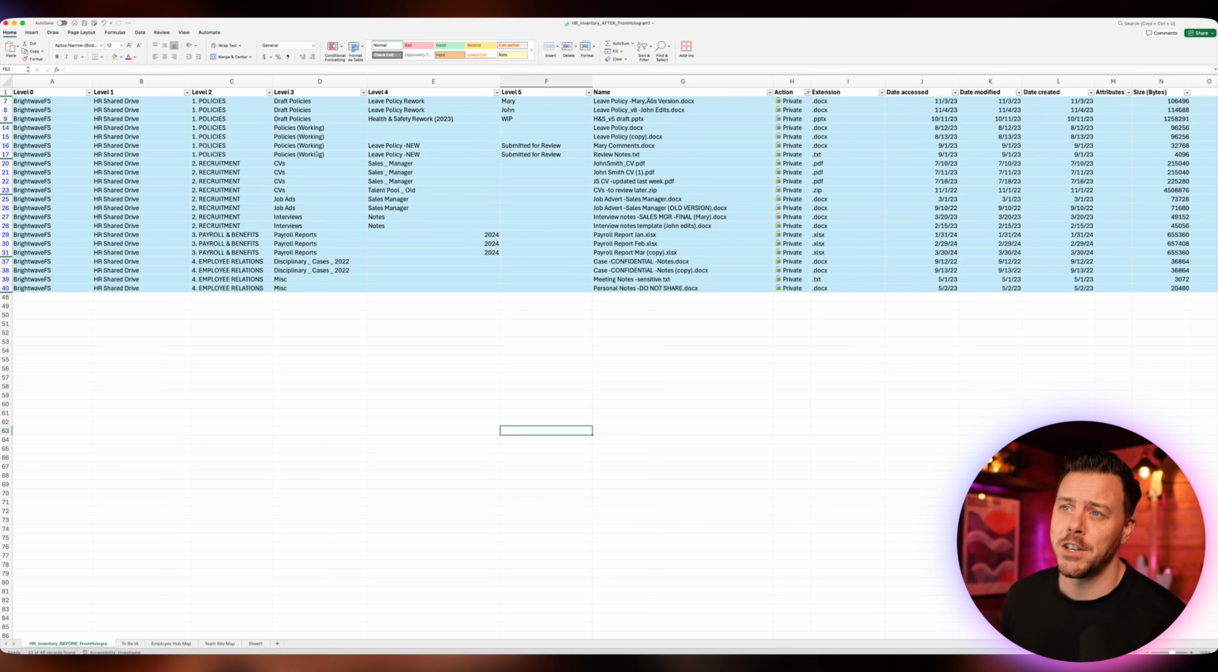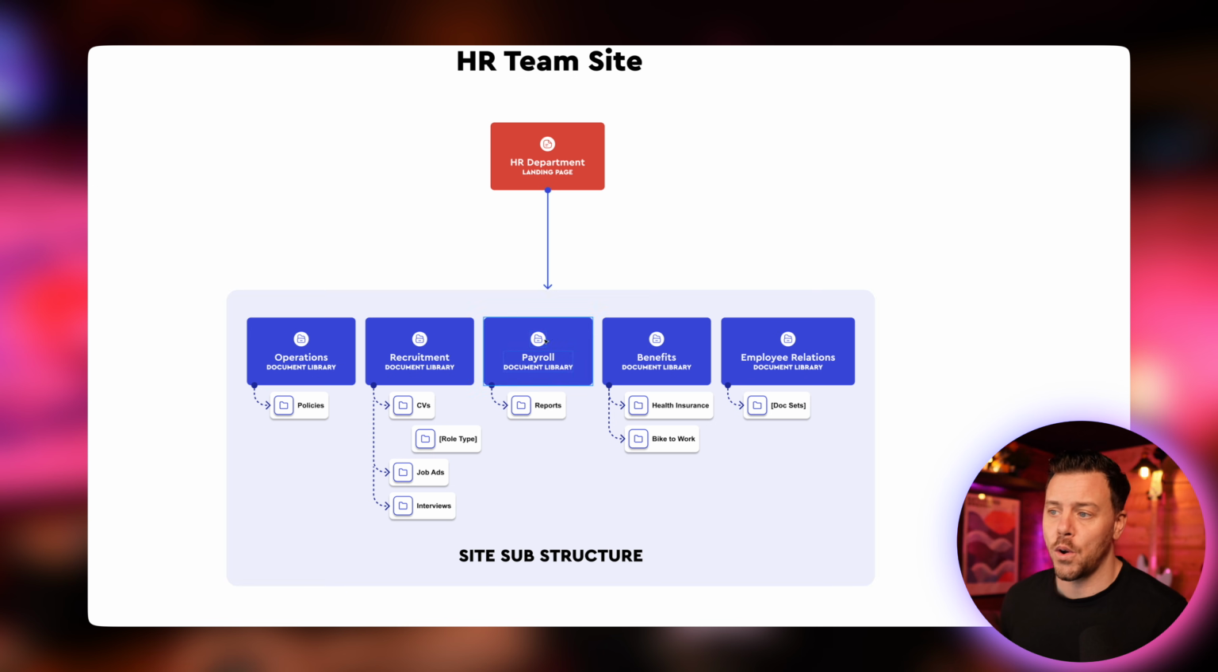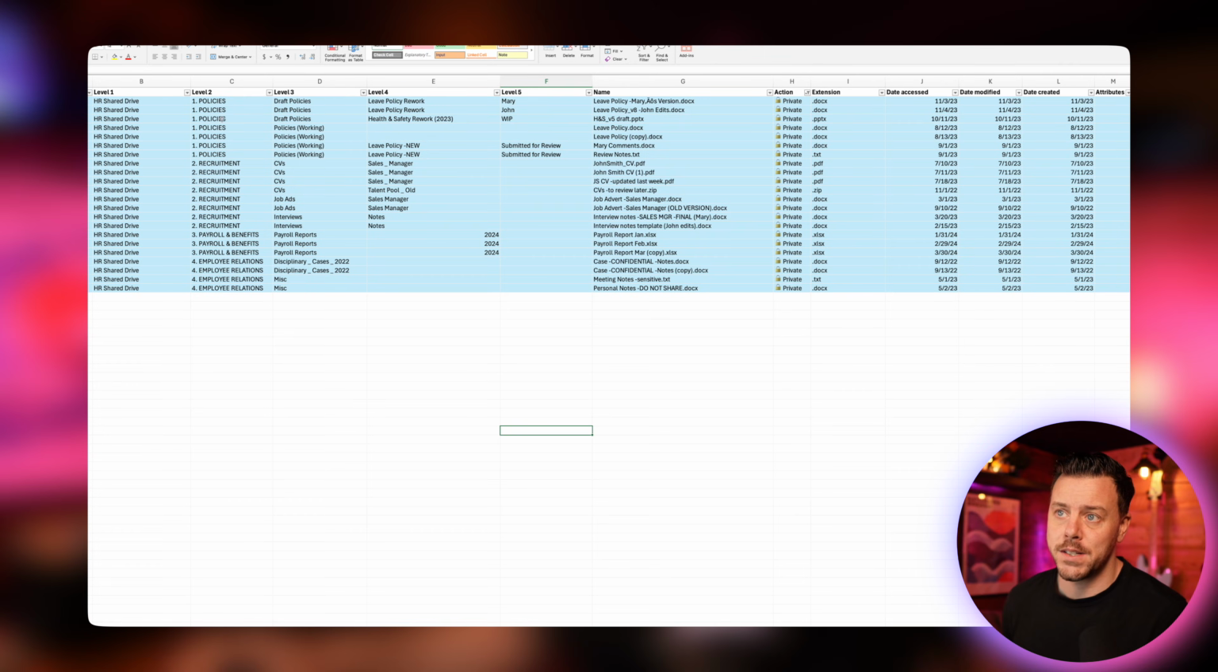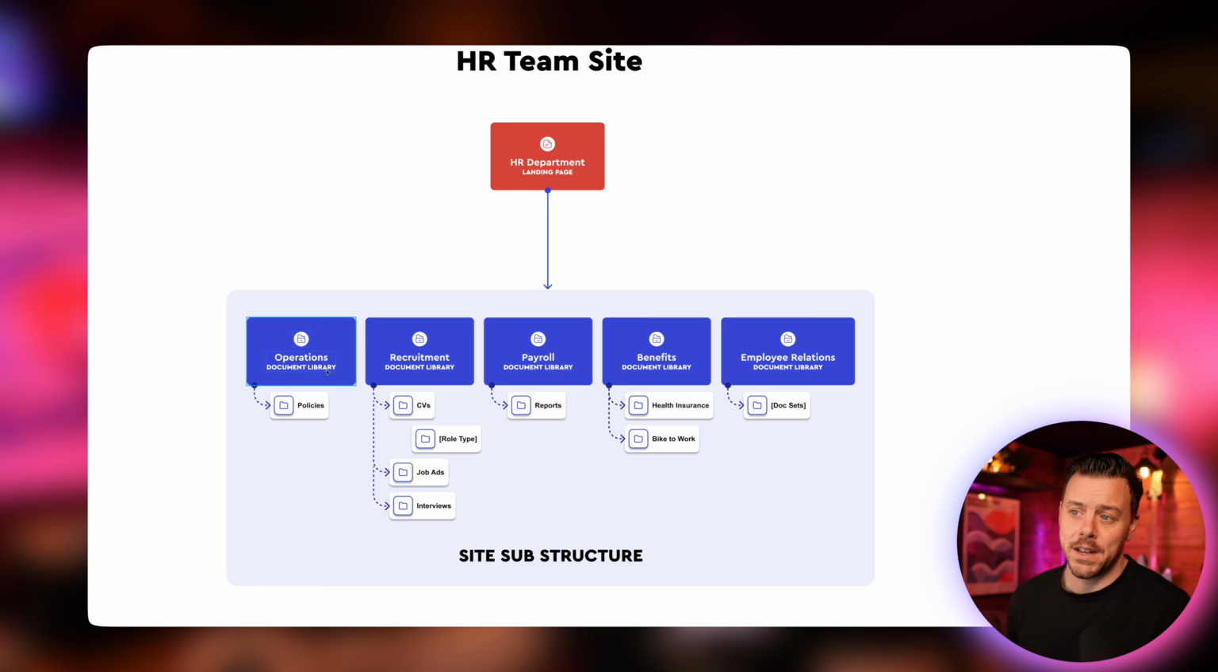And you come in here, and usually you're going to look at your folder structure, the higher levels in it. It's really going to tell you what libraries you want. So we have our policies, recruitment, payroll and benefits, and employee relations. And if we look over here, I've pretty much aligned to that. Where we have policies over here, I probably have a document library called operations for the general operational content within HR. Policies is then just a folder within that.